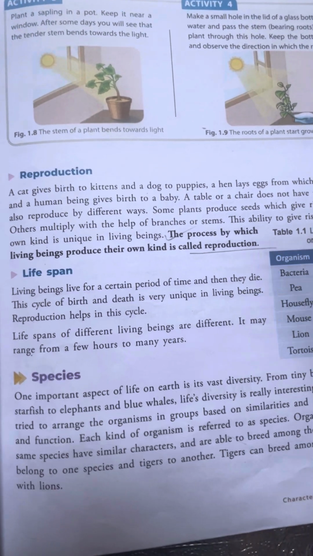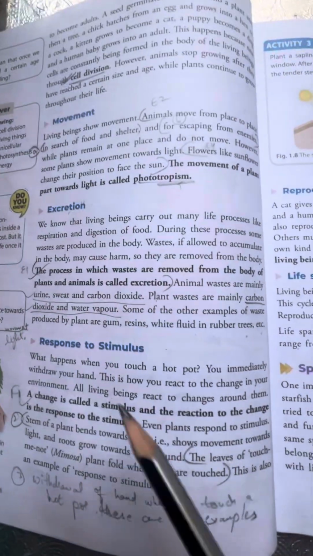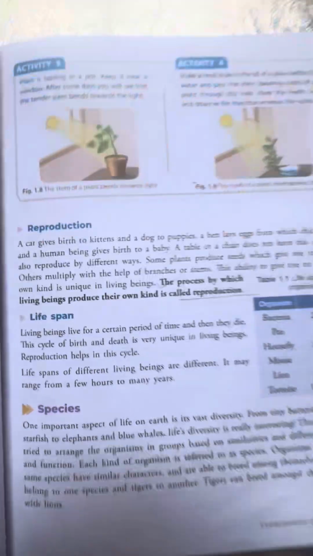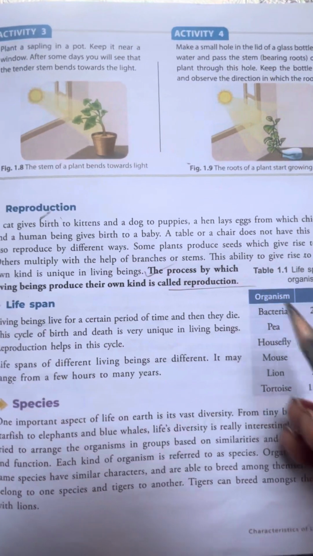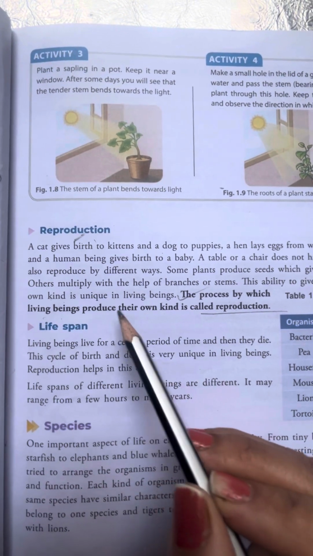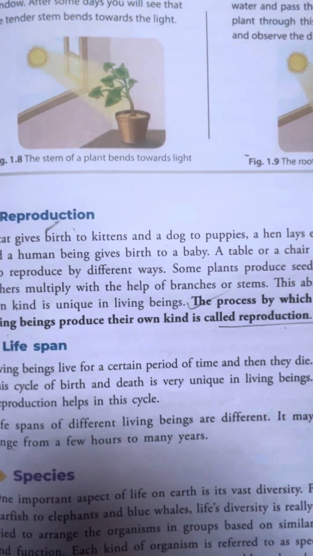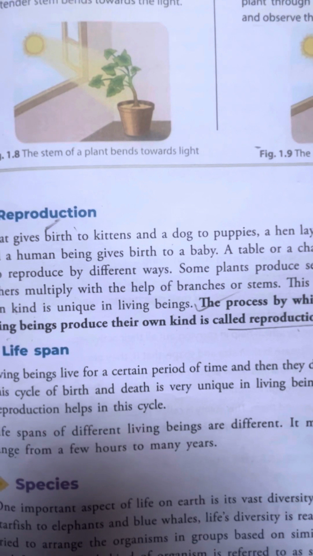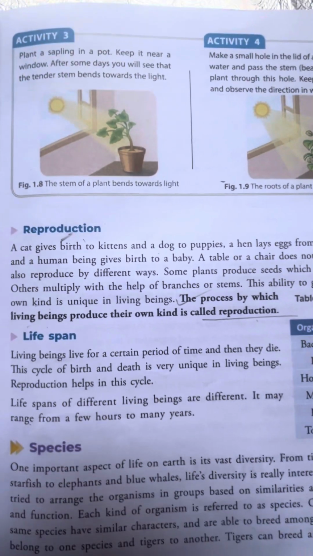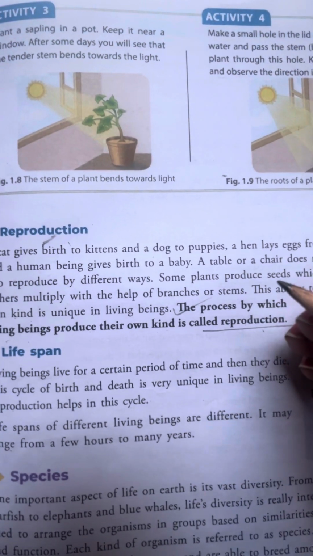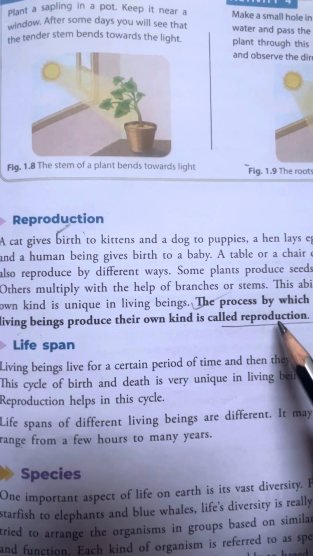In today's class, we will study about reproduction. In our last online class, we completed up to response to stimulus. The process by which living beings produce their own kind is called reproduction. So, reproduction is a process in which living beings produce new offspring from the existing species. The process of producing a new one from the existing one is called reproduction.